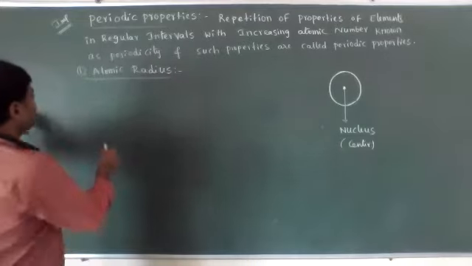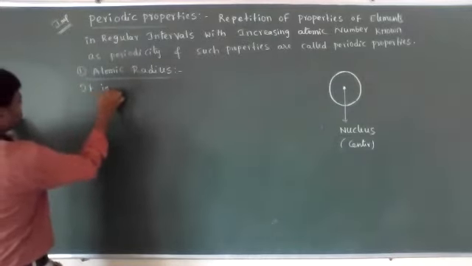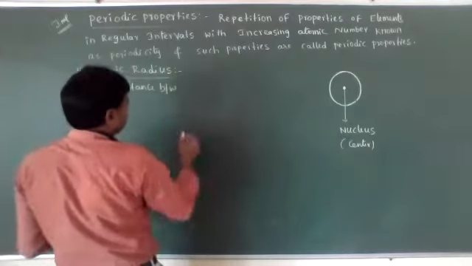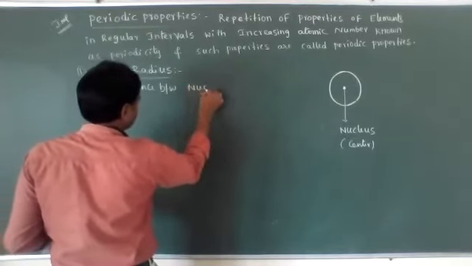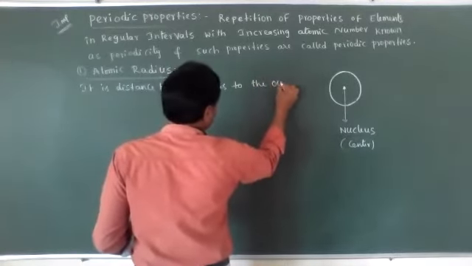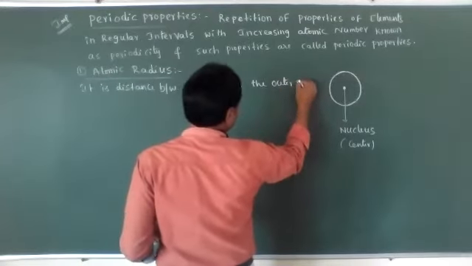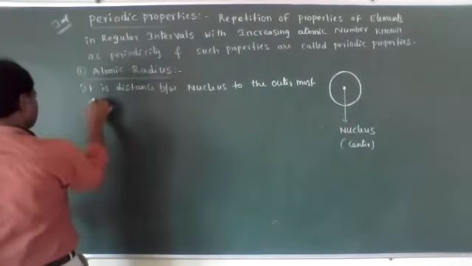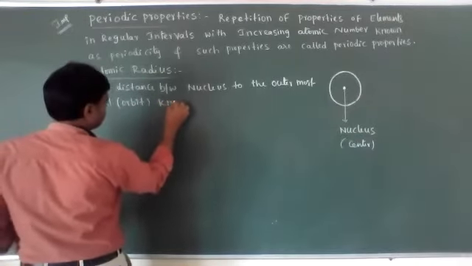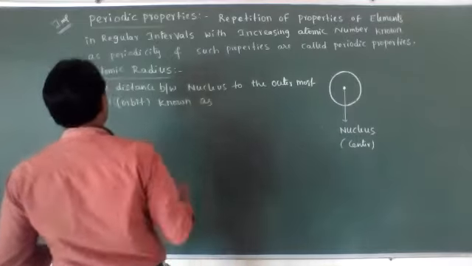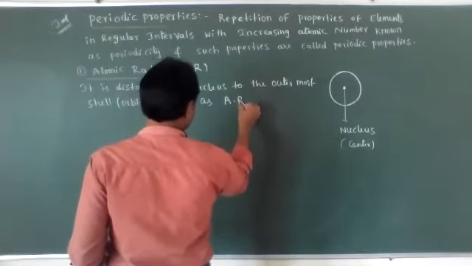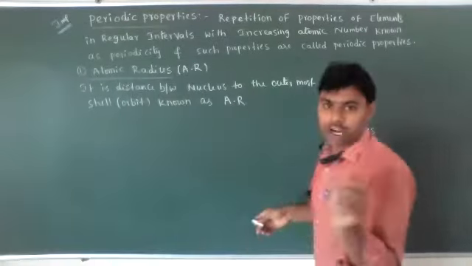Now, atomic radius is the distance between the nucleus and the outermost shell, or outermost orbit. Here only one outermost shell is present.